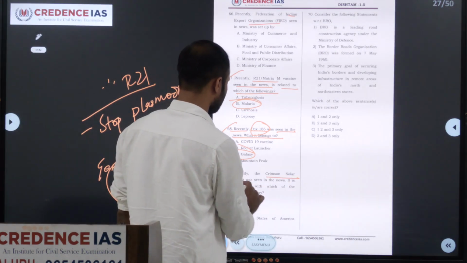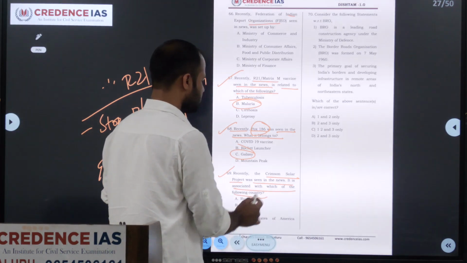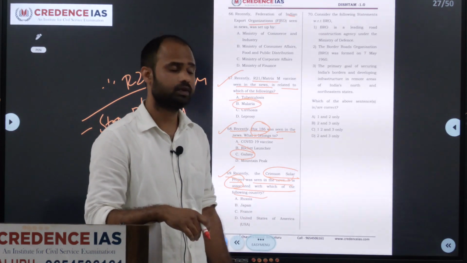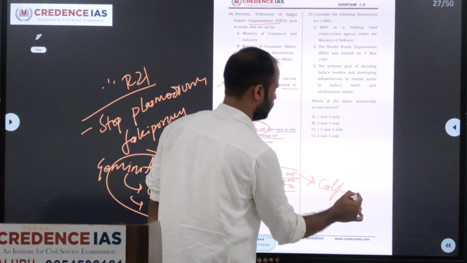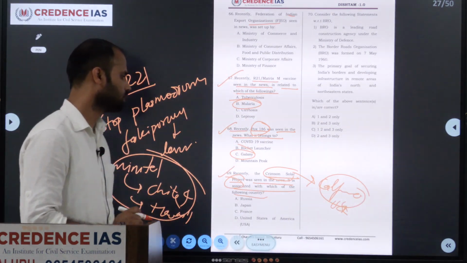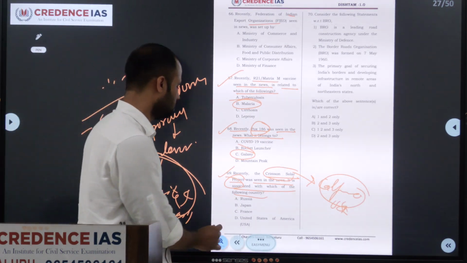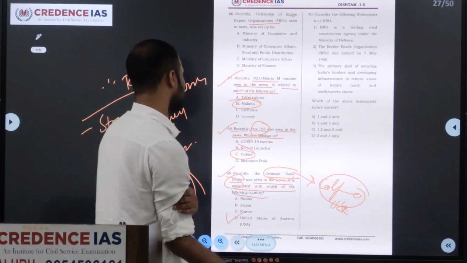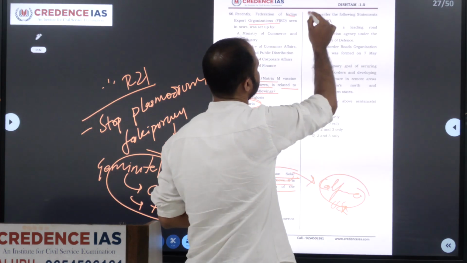Recently, the Crimson Solar project was seen in the news. It is associated with which of the following countries? See, the Crimson Solar project is a solar power plant which is in California. It is USA. It's spread over almost 2000 hectares. So it is located in California, United States of America. So our answer will be D here. Next we'll move on to the 70th question.